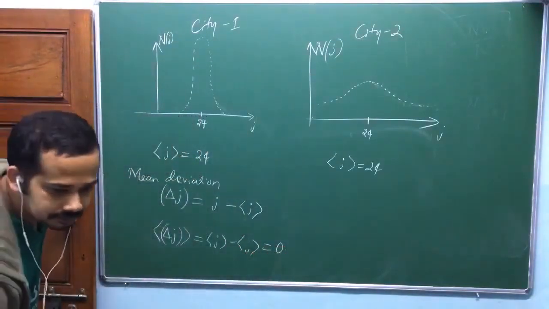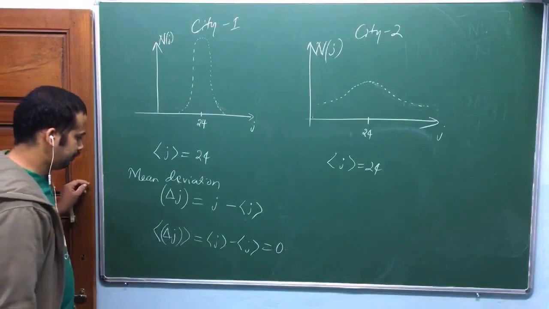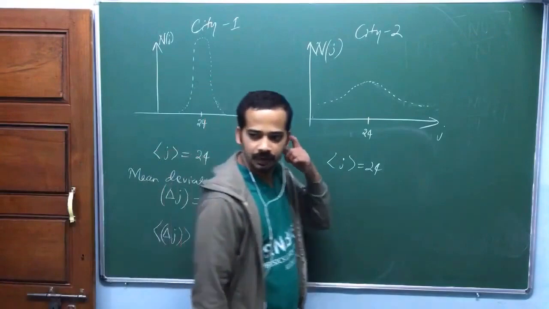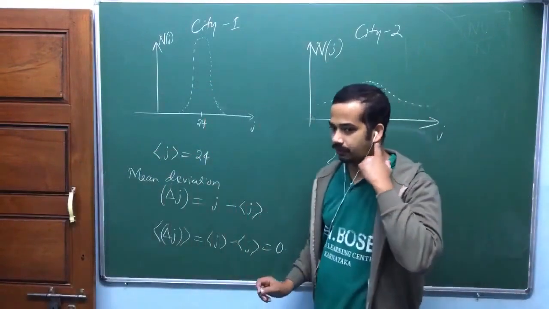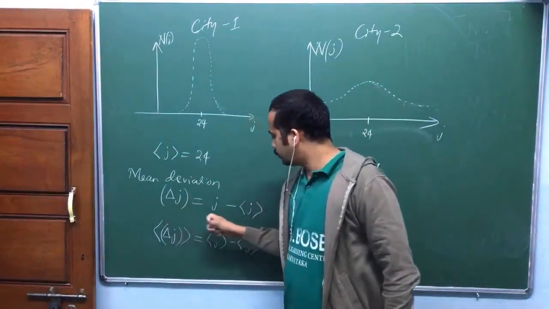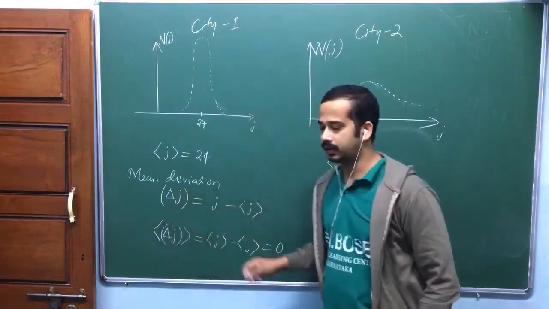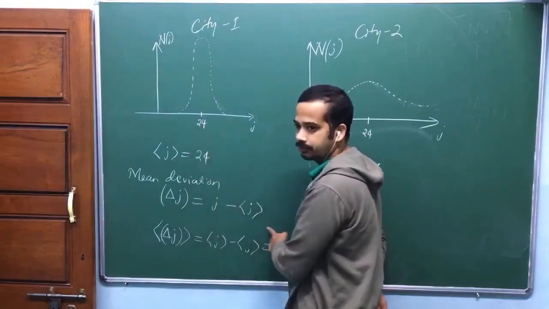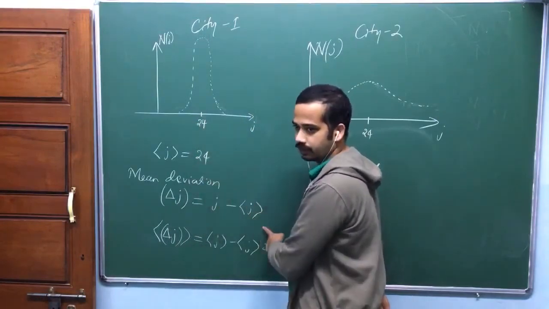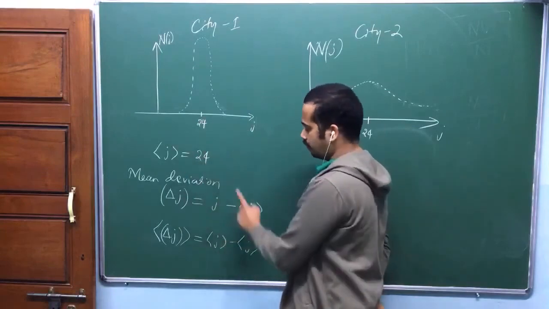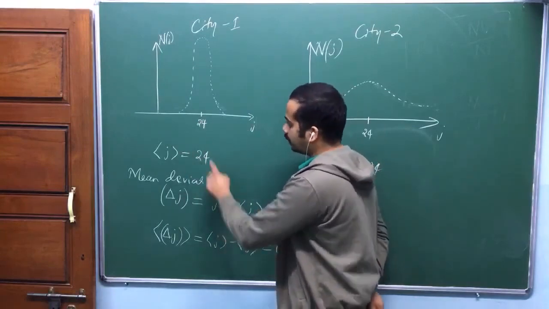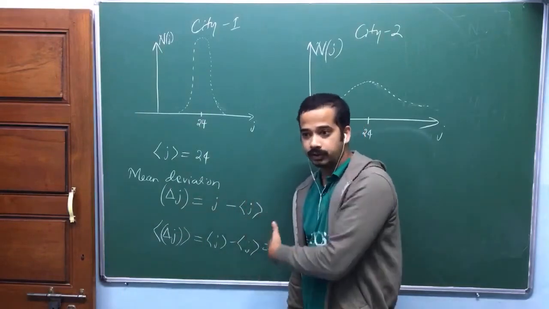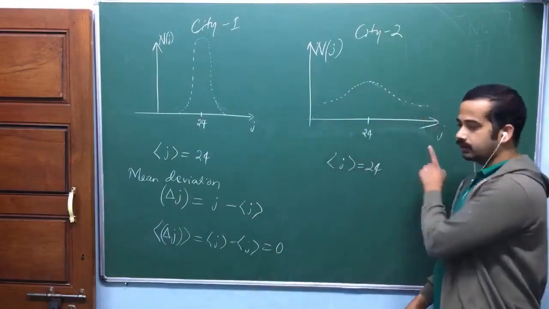Are you listening? Yes, sir. Average of this mean deviation is 0. Why is that average 0? Just observe carefully. This value will have positive as well as negative. If J is greater than 24, it is positive. Average J is 24, isn't it? If this J is greater than 24, this whole thing is positive. If this J is less than 24, this whole thing is negative. There will be as many negative values as positive values, so the average is 0. Exactly the same thing happens here.